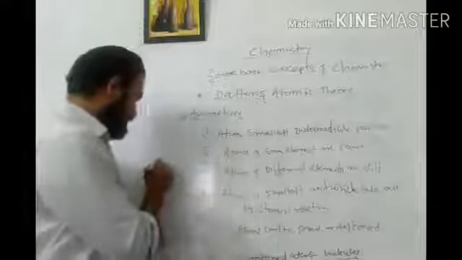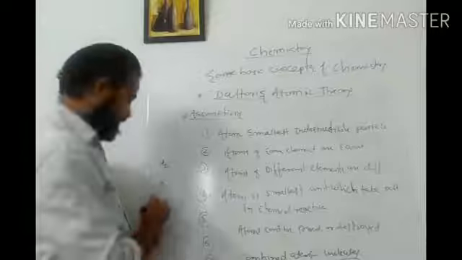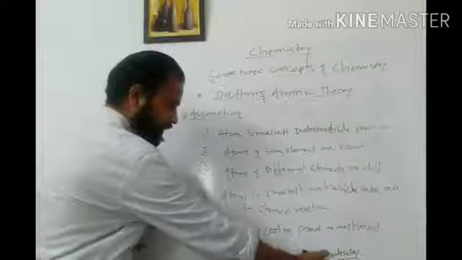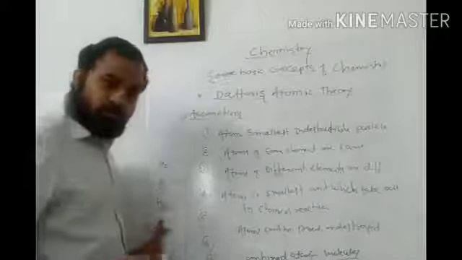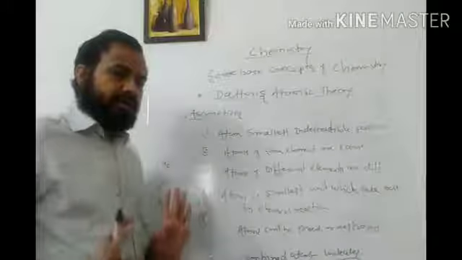For example, this one is the hydrogen atom, this one is the oxygen atom. When they combine, they form a compound atom, so we call it a molecule of water. So these are the 7 assumptions given by Dalton.